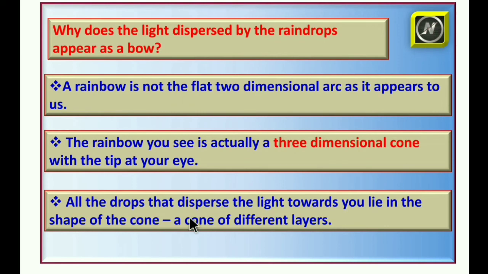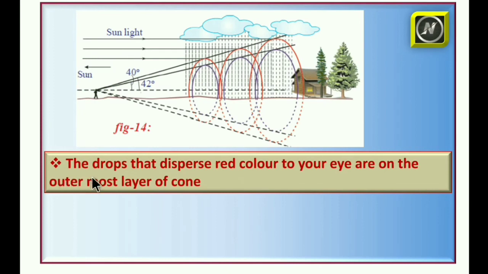All the drops that disperse the light towards you lie in the shape of a cone, a cone of different layers. The drops that disperse red color to your eye are on the outermost layer of the cone.